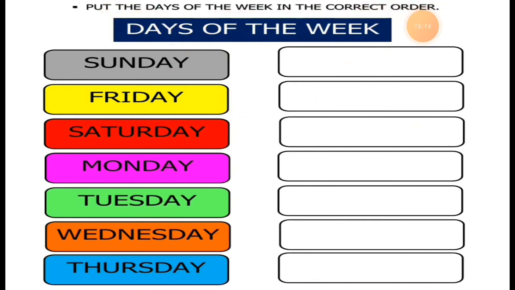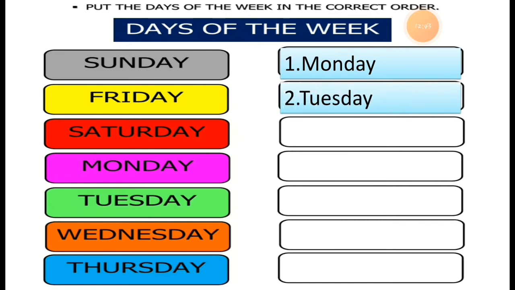The days are given but in the incorrect order. But we have to start with number 1, which is the first day of the week. It is not Sunday. So, from this given list, which one is the first day? The first day of the week is Monday. What is the first day of the week? It is Monday. Now, the second day of the week is Tuesday.